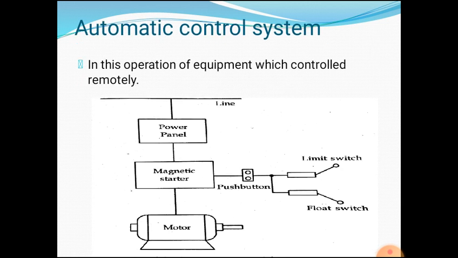Automatic control system. In this, the operation of equipment is controlled remotely. An automatic controller is a magnetic starter or a contactor whose functions are controlled by one or more automatic pilot devices. For example, liquid level, pressure, flow, flow of water. And this is the diagram of an automatic control system, which consists of line, power panel, magnetic starter, motor, push buttons, limit switches and float switches.